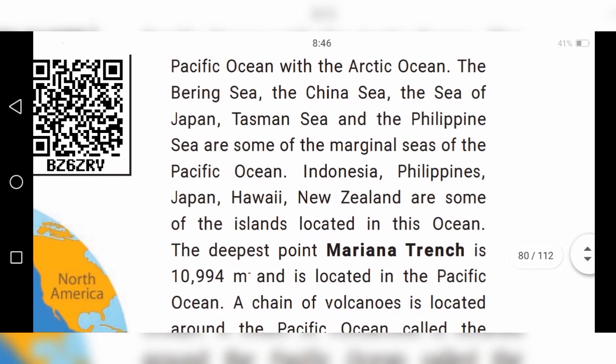Indonesia, the Philippines, Japan, Hawaii, and New Zealand are some of the islands located in this ocean. So there are many islands present in the Pacific Ocean. What are the islands present? Indonesia, the Philippines, Japan, Hawaii, and New Zealand.